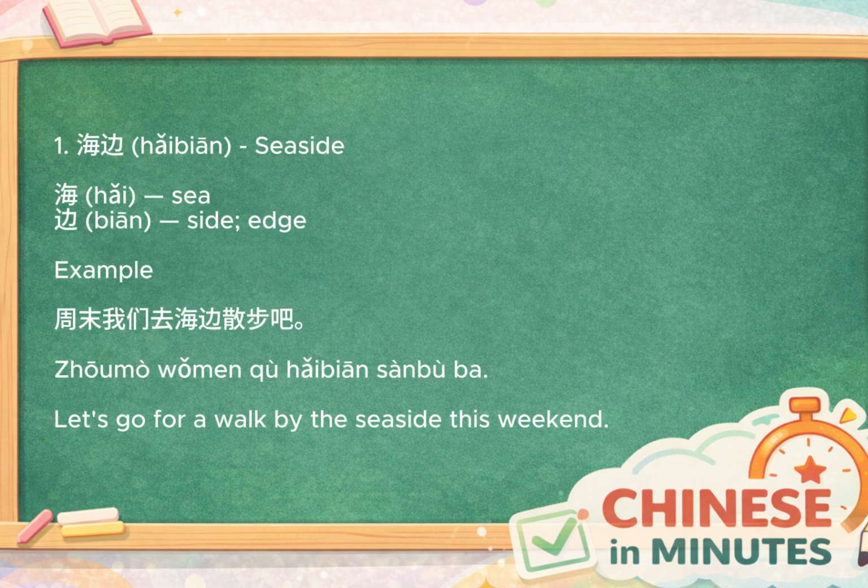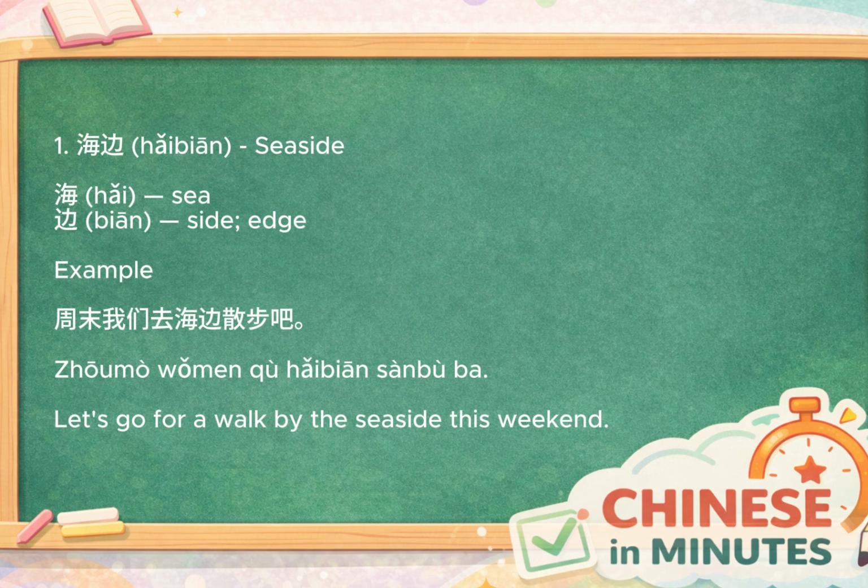Let's start with our first word, 海边, which means seaside. This word is very easy to understand once you know the two characters. 海 means sea, and 边 means side or edge. Put them together, and the literal meaning is simply the side of the sea.